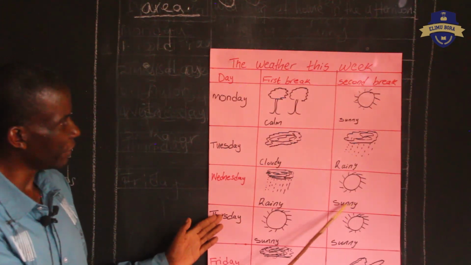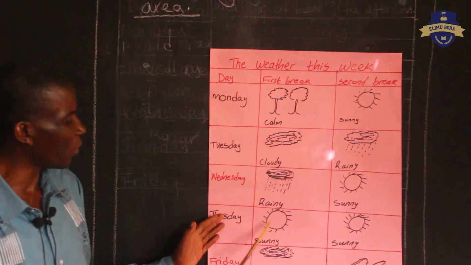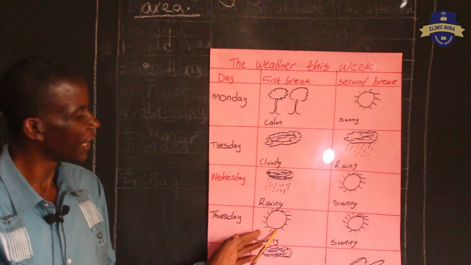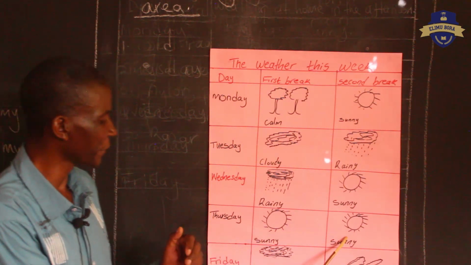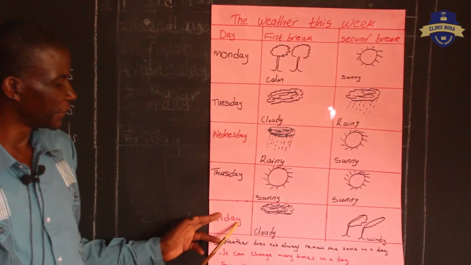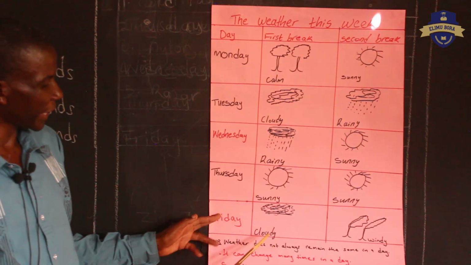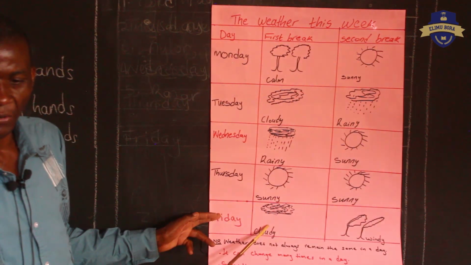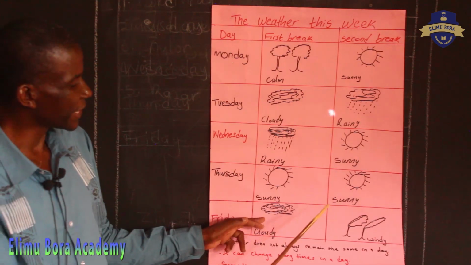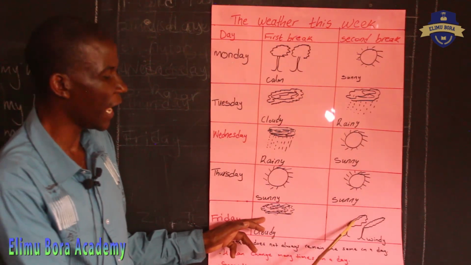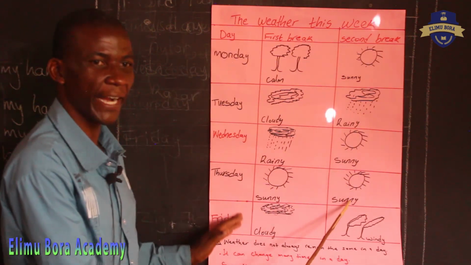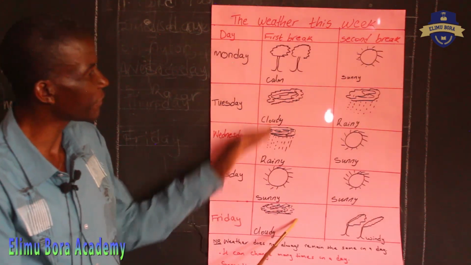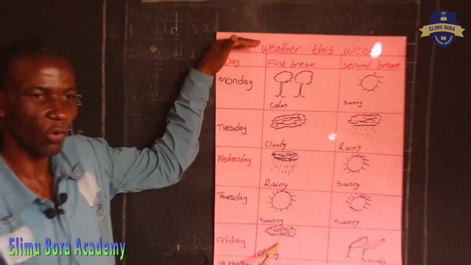On Thursday, first break, the weather was sunny, and the second break, it was sunny. On Friday, first break, the weather was cloudy, and second break, the weather was windy. So this is a record of weather that we have taken for the first week.